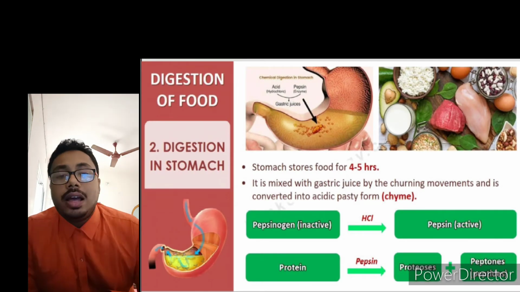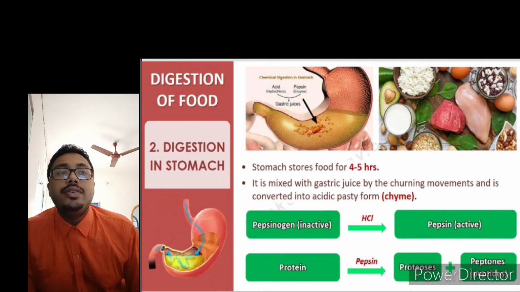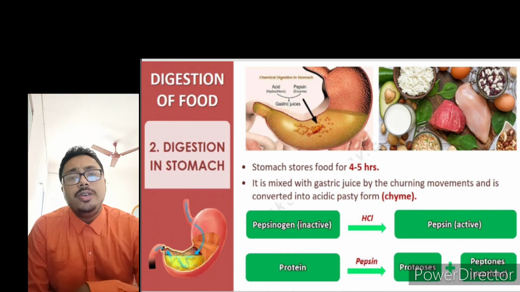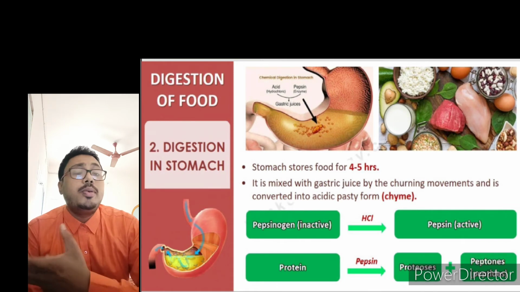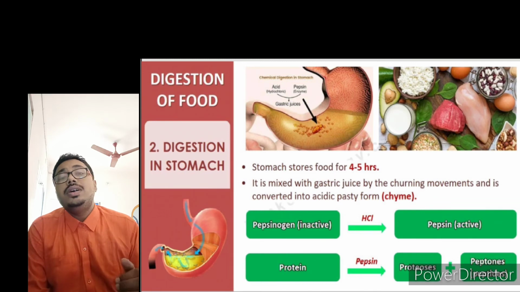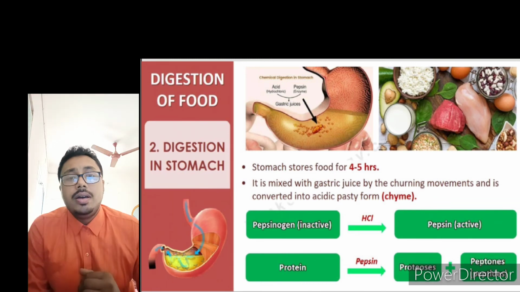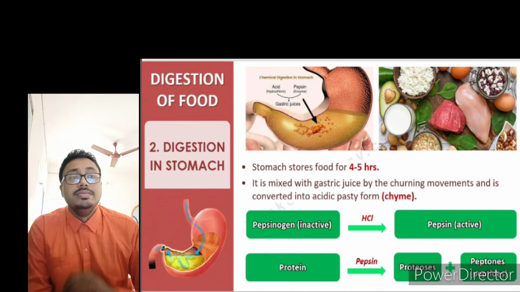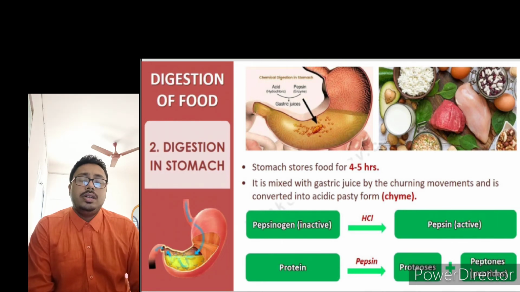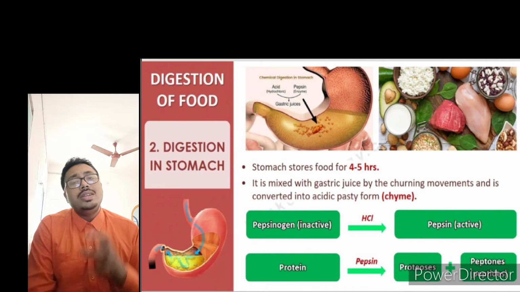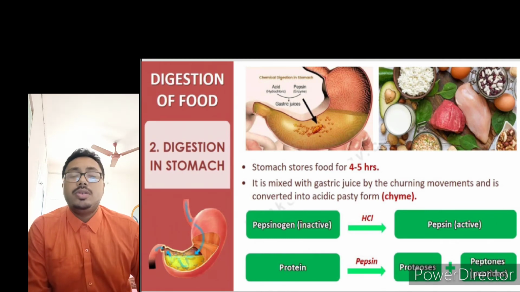So let me first tell you about HCl, which is hydrochloric acid. Its function is of two types. First of all, it activates a proenzyme pepsinogen into pepsin, active pepsin, and it also kills the harmful pathogenic bacteria or harmful materials, harmful germs. Now, what is the purpose of activating pepsin? The pepsin is used to break down the protein molecules into the simple proteoses and peptones.